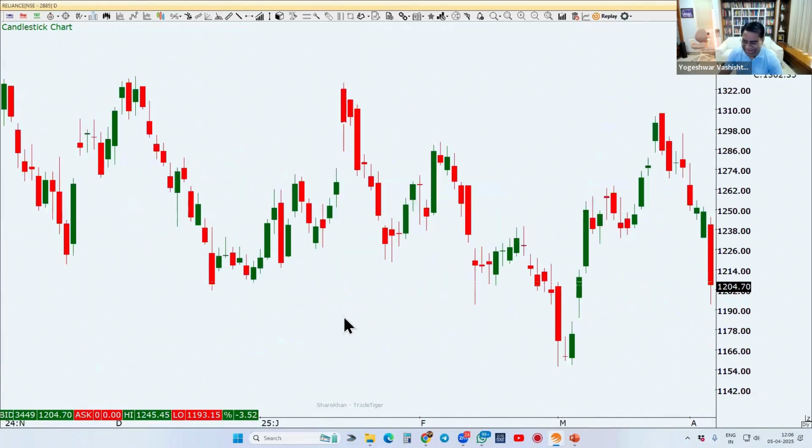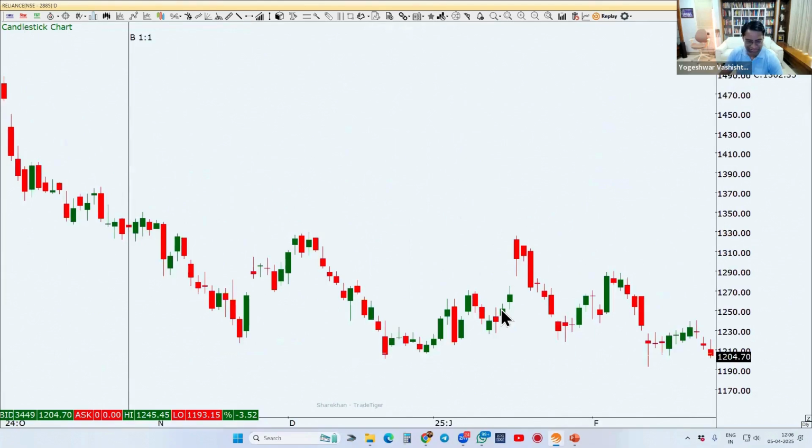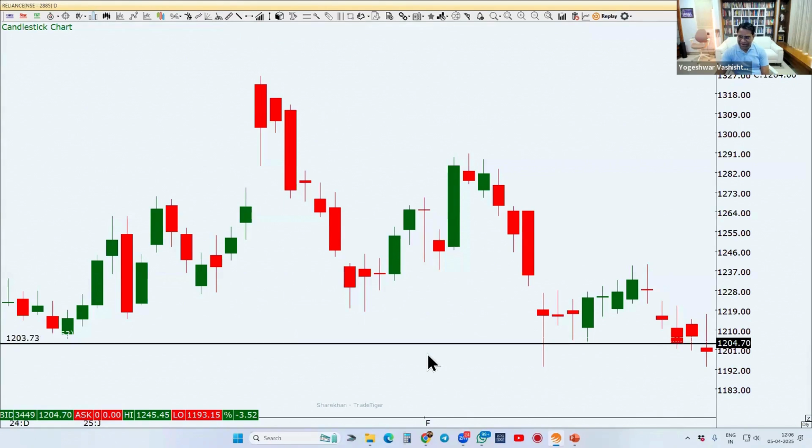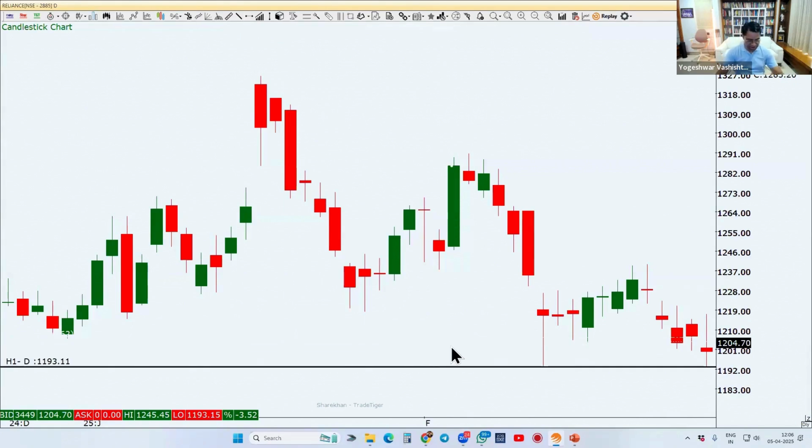Let's see Reliance, let's say around this level. This is Reliance here. Reliance is moving down, and here at this level, Reliance made a pattern called a double bottom, also called an accumulation zone.